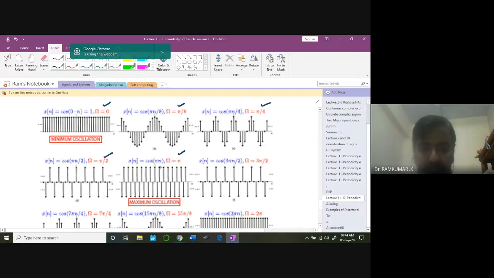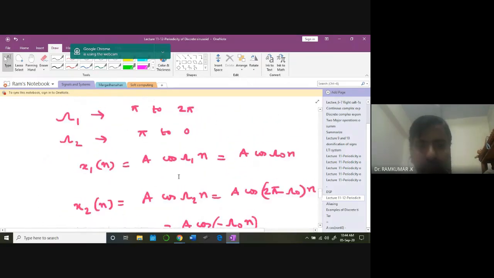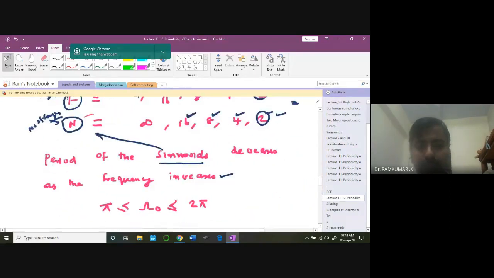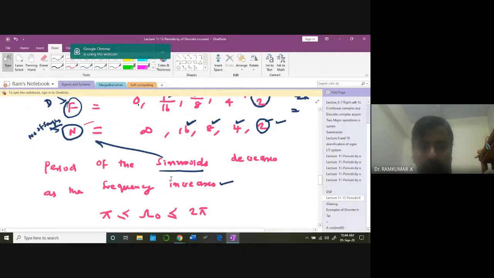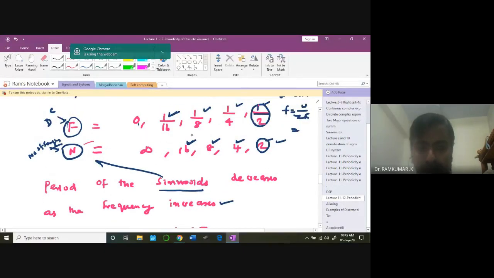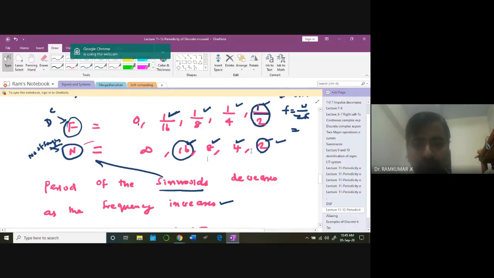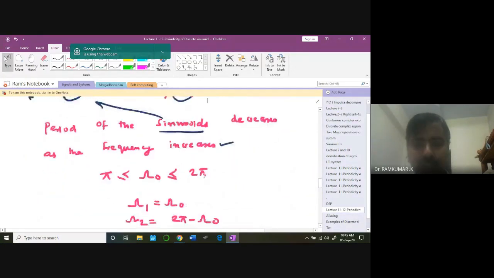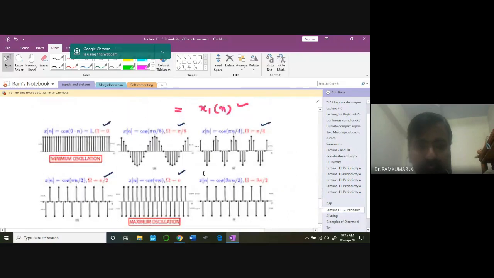So here, initially how many samples you got each time period? It's going to be 16 samples you got. For a frequency of what? For a frequency of pi by 8. For pi by 8, how many samples I got? 16 samples. Here is pi by 8. I got 16 samples. Totally 16 samples.